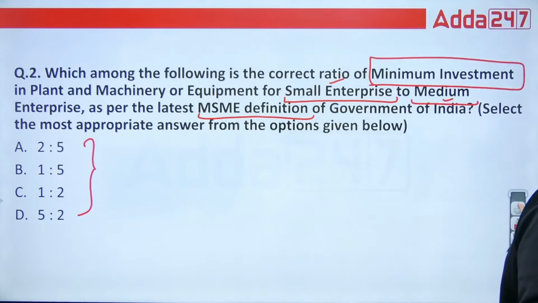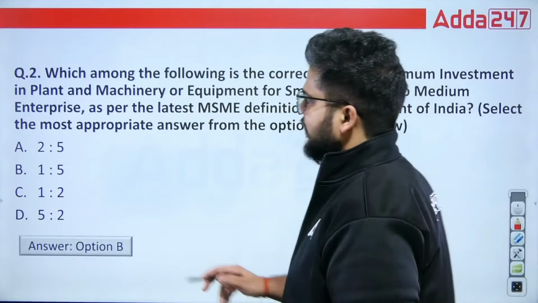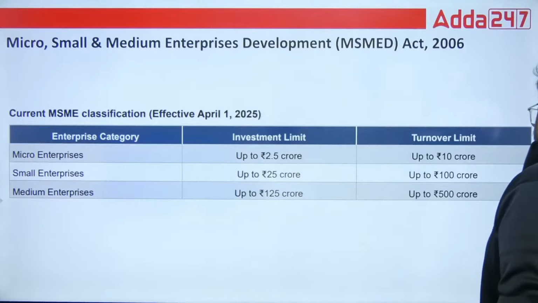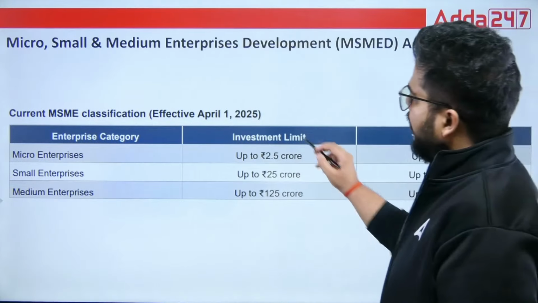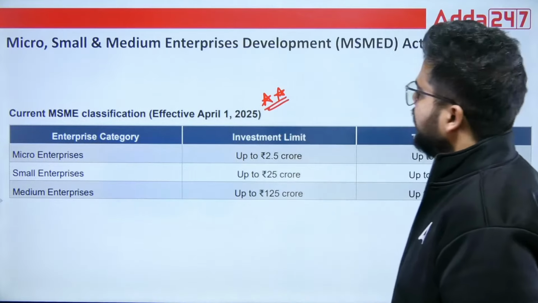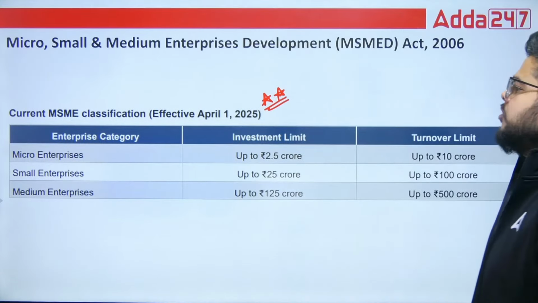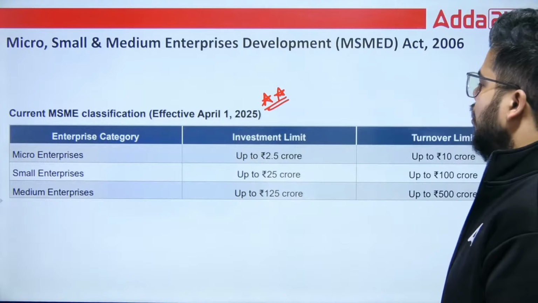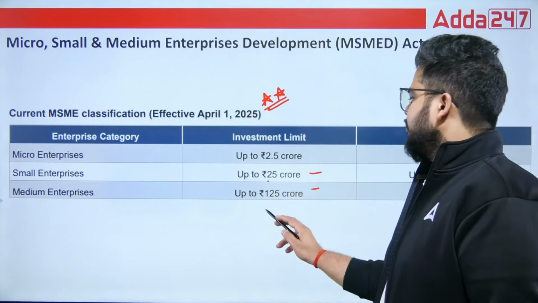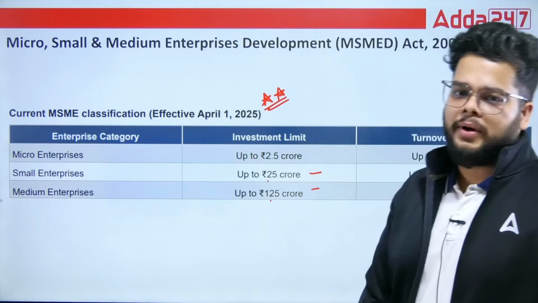The right answer will be 1:5, that is option B. Okay, 1:5 will be the right answer. How have we arrived here? This is the revised limit with effect from 1st April 2025, which you have to remember. When we talk about the investment limit, for small enterprise it is 25 crore and for medium enterprise it is 125 crore.